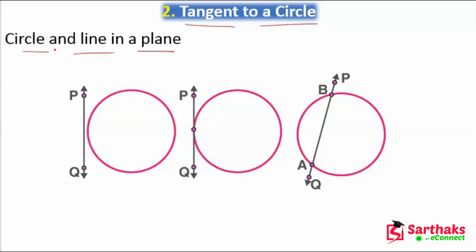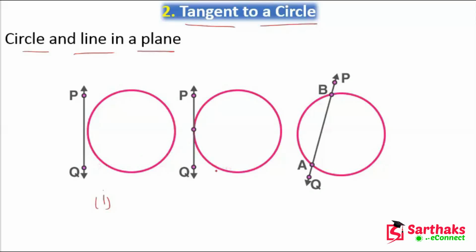For a circle and a line in a plane, there can be three possibilities. The first possibility is that they are non-intersecting, meaning they are neither touching each other nor cutting each other. In the first case, the line and the circle are separate.